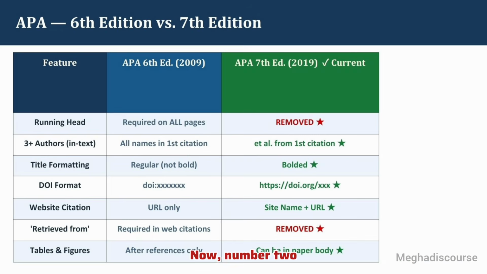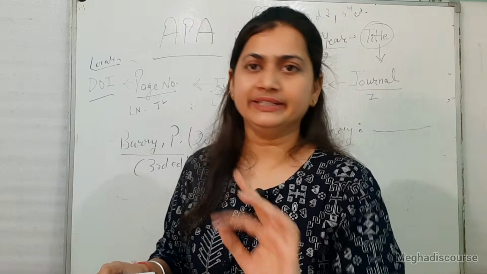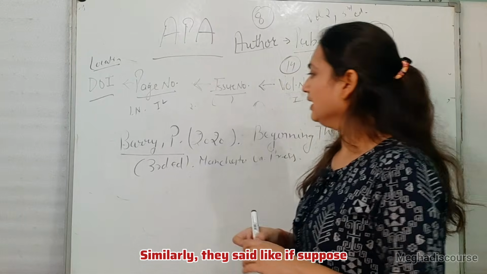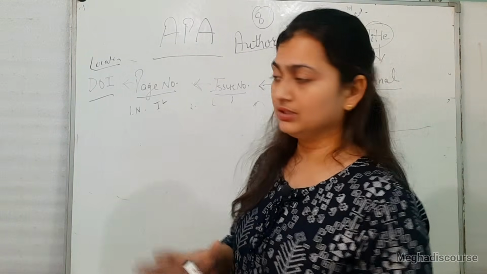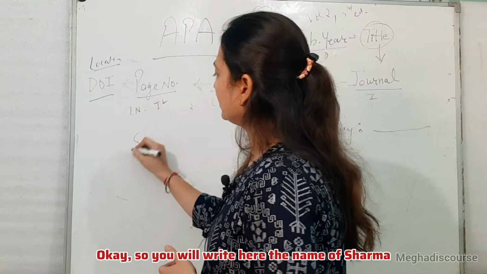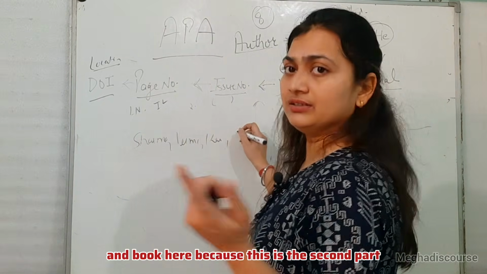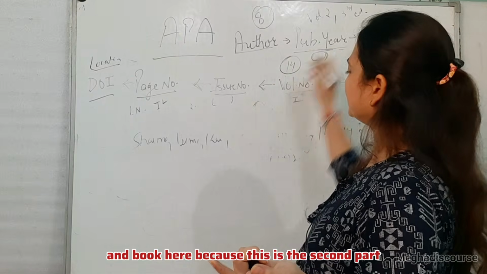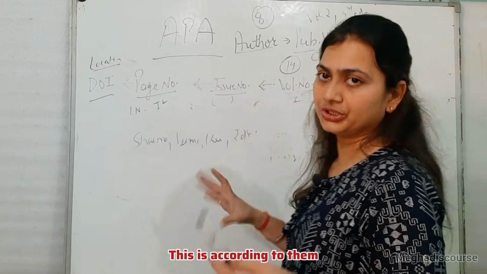Okay, now number 2, three or more authors in text. Now in MLA, when we have more than 2 writers, they just write the first name, second name, and then they write it as et al. Similarly, in APA 6th edition, if there is more than one writer, like here Sharma, Verma and Karma, you will write the name of Sharma, then Verma and Karma, and book year, because this is the second part, and finish it. This is according to them.